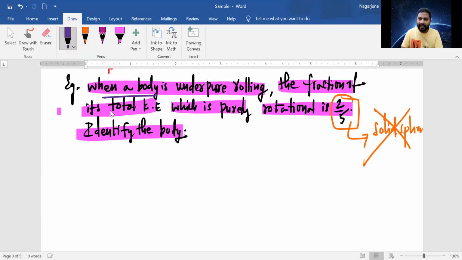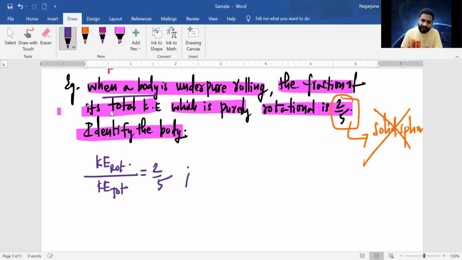When a body is under pure rolling, the fraction of its total kinetic energy which is purely rotational is 2/5. Out of total kinetic energy, the fraction of rotational kinetic energy is 2/5.